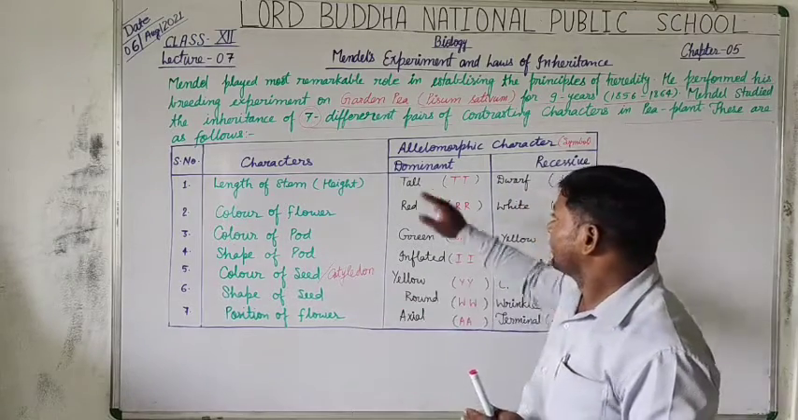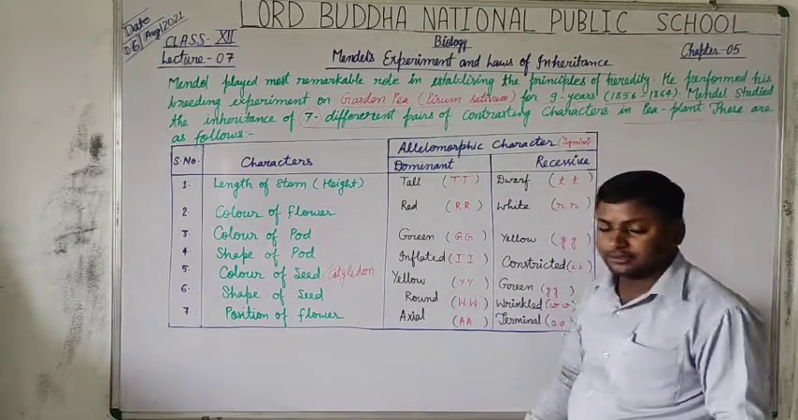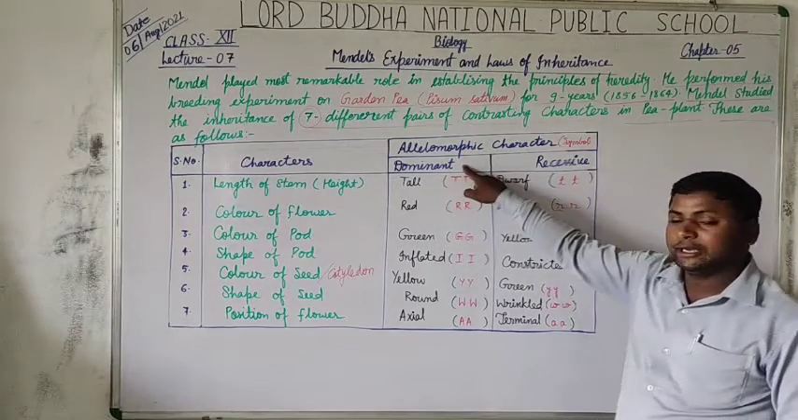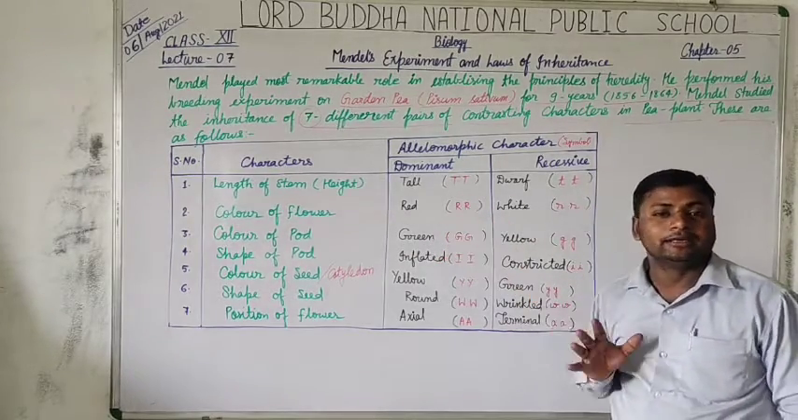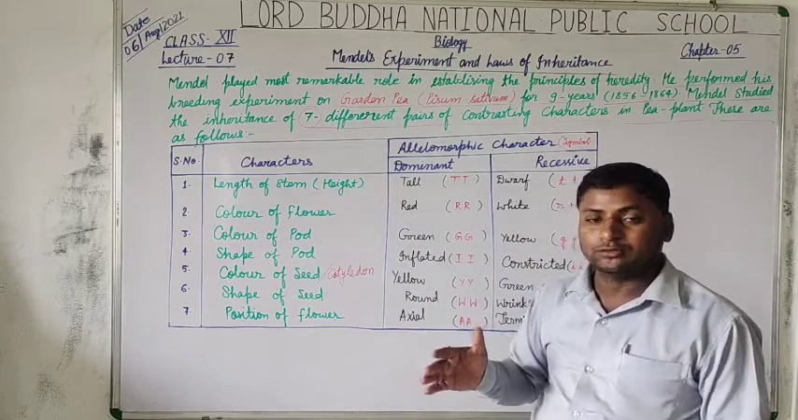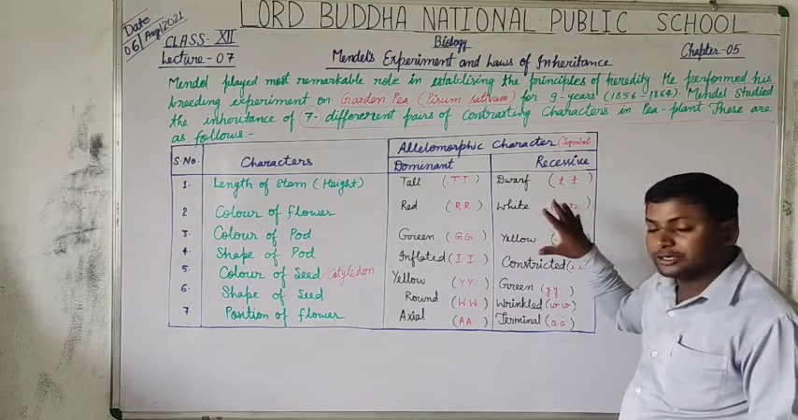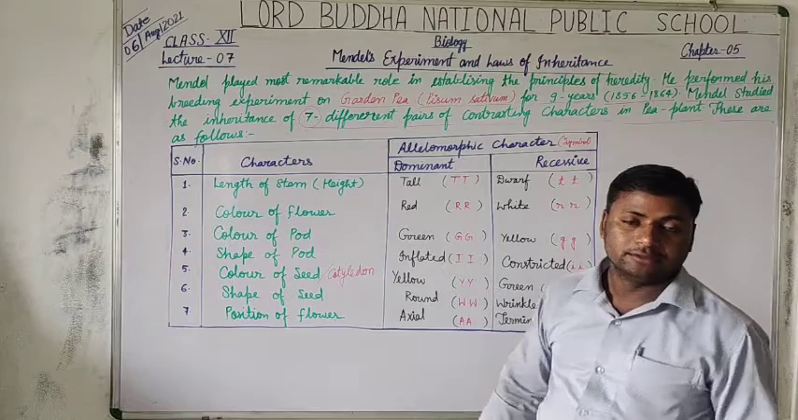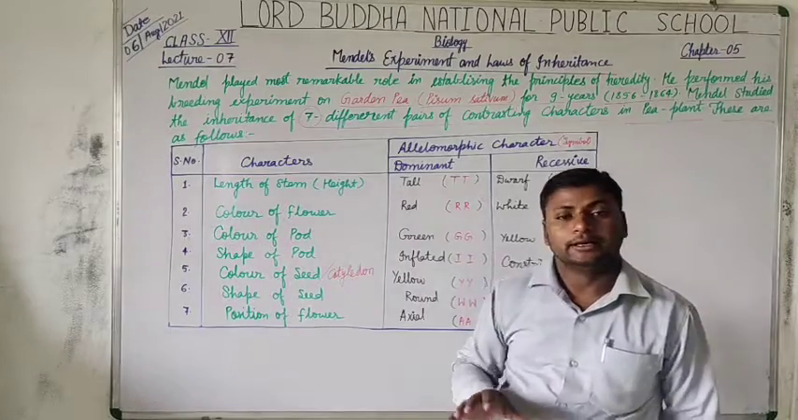Now students, on the basis of allelomorphic characters, the characters are described in two forms. The first one is dominant and the second one is recessive. Dominant is the mighty character. It means it overlaps the recessive ones, and the recessive characters become latent. They are just covered by the dominant ones. So the dominant characters are known as mighty characters.